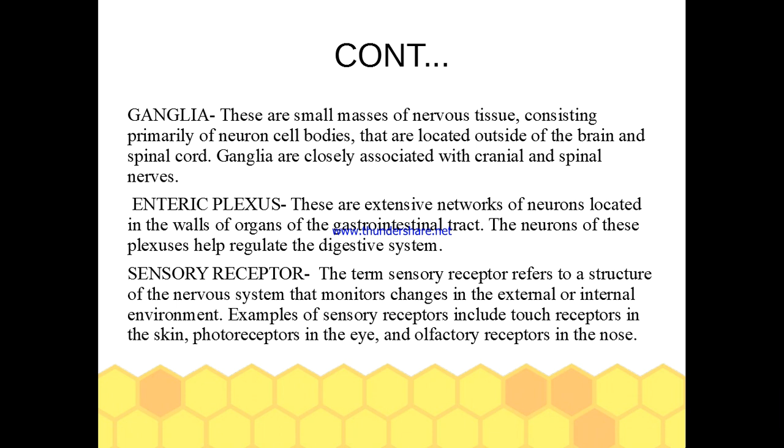Sensory receptors. The term sensory receptors refers to a structure of the nervous system that monitors changes in the external or internal environment. Examples of the sensory receptors include touch receptors in the skin, photoreceptors in the eye, and olfactory receptors in the nose.